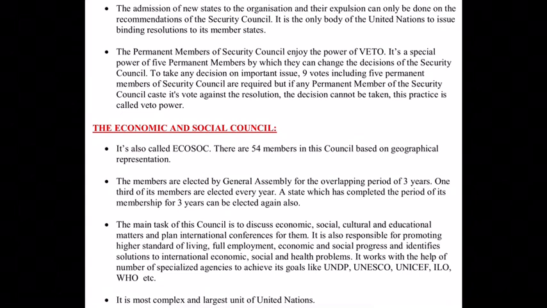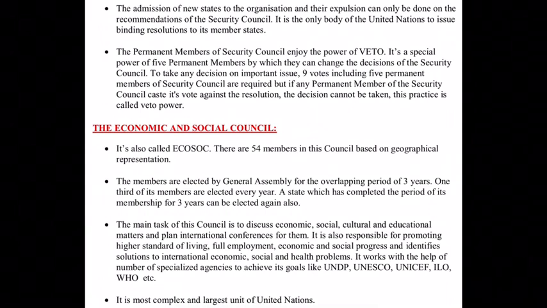Okay. Now I hope you are clear with the Security Council, this second organ, and how powerful it is, because they have the veto power in their hand. Only the permanent members have the veto power in their hand. Okay. Now let us start with our third organ, that is the Economic and Social Council. It is also called ECOSOC.